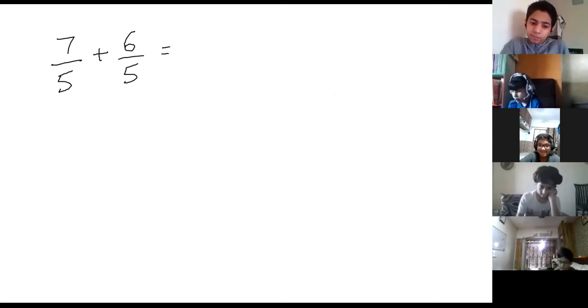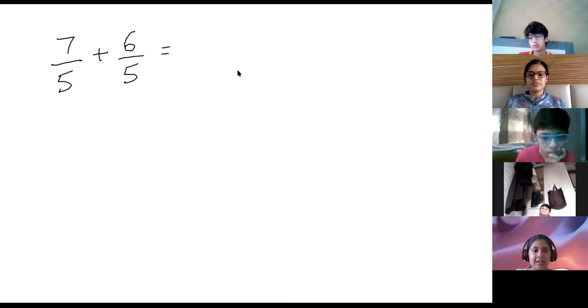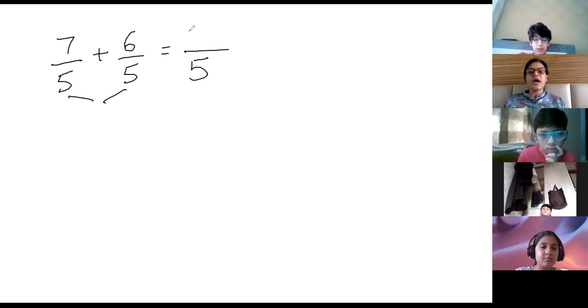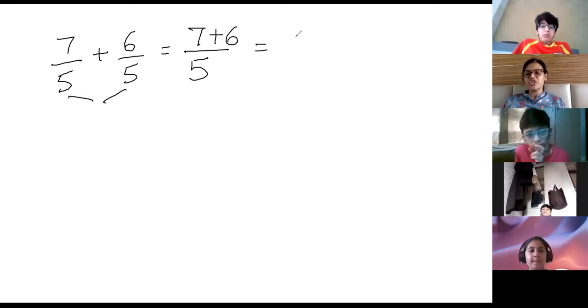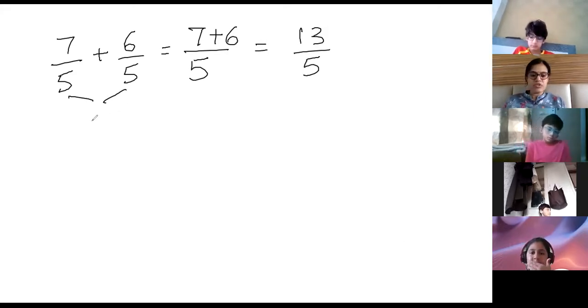Rashda, you don't know? See, in addition of like fractions, when the denominators are the same, the denominator comes as it is, and you have to add the numerator. So what is 7 plus 6, Rashda? 13. So the answer is 13 by 5. Is it clear to you now, Rashda? Yes or no? Okay, because I cannot see you.